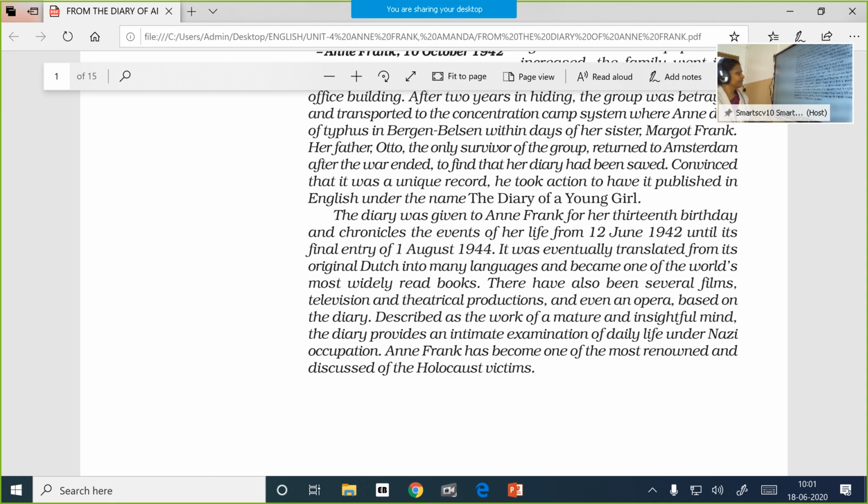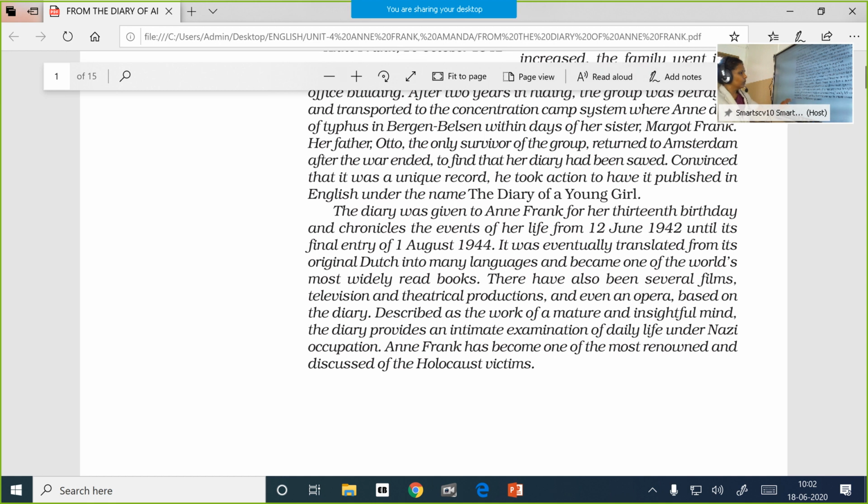It was eventually translated from its original Dutch into many languages and became one of the world's most widely read books. There have also been several films, television and theatrical productions, and even an opera. The opera is a musical drama based on the diary, described as a work of a mature and insightful mind. The diary provides an intimate examination of daily life under Nazi occupation. Anne Frank has become one of the most renowned and discussed of the Holocaust victims.